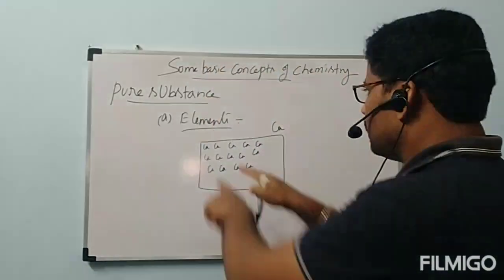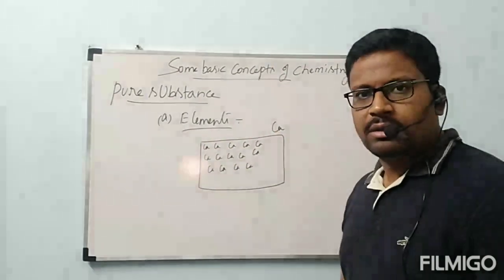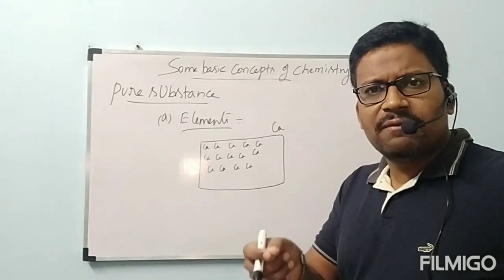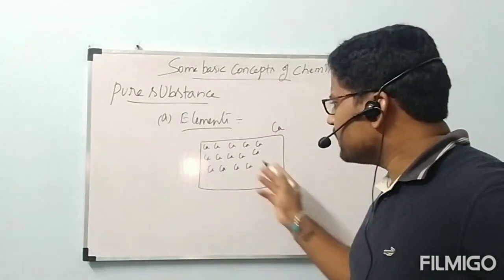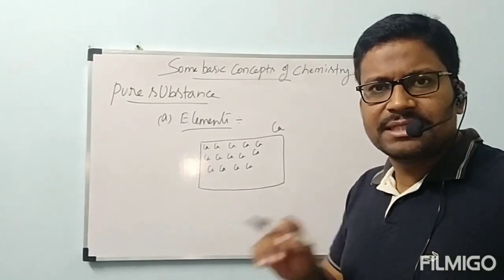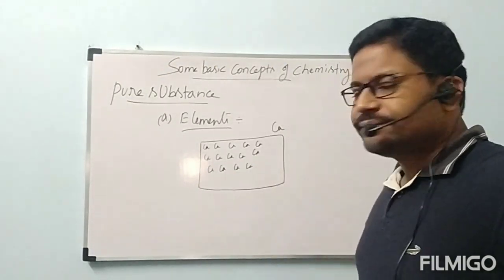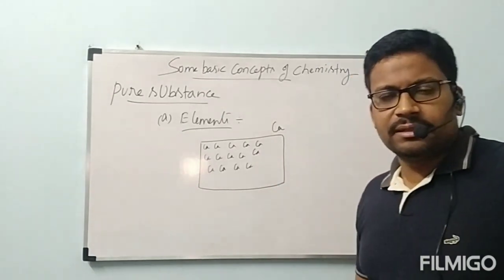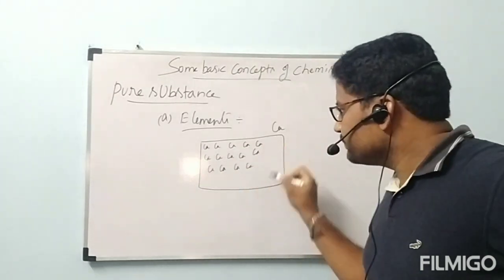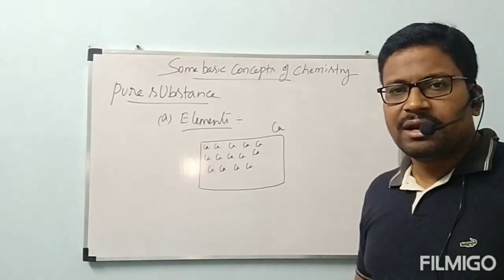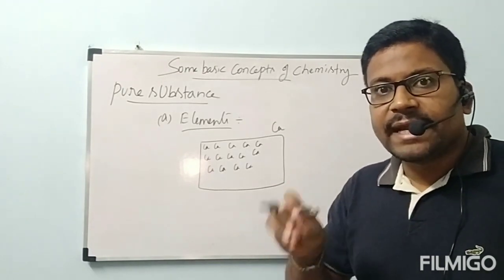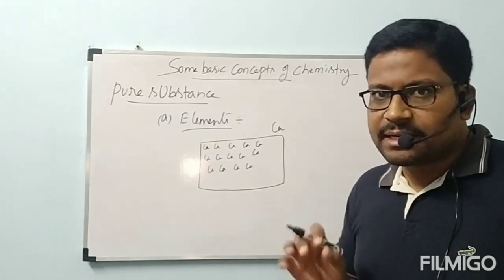Now observe. This is the block of calcium. That block of calcium contains only one kind of atoms. Those are calcium atoms only. Is there any other particle present there? No. No other particle is mixed with calcium. Then this is an example for element. But in element, what is the small particle present? Atom. These are all calcium atoms. Now the other thing, which cannot be separated by chemical techniques.